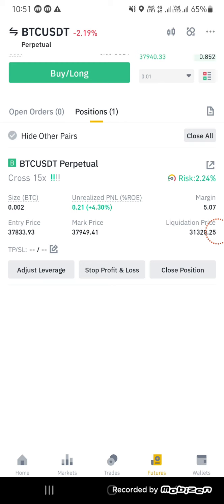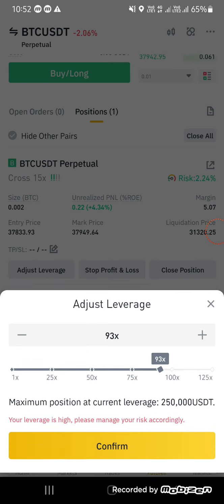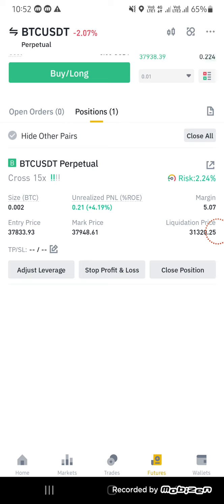Another thing is what is adjust leverage. If you have a proper deal, now I have bought at 15x and I can adjust the leverage. I can make high leverage also, according to my risk. If I make high leverage, I will have many problems. If I have no proper stop loss, my funds can be lost within seconds. So you have to maintain proper stop loss and take profit.